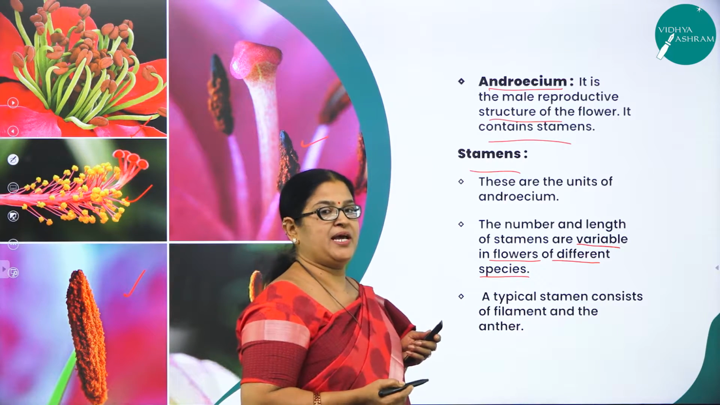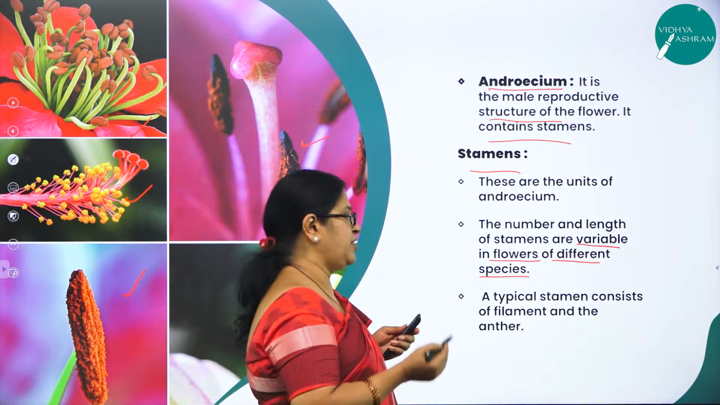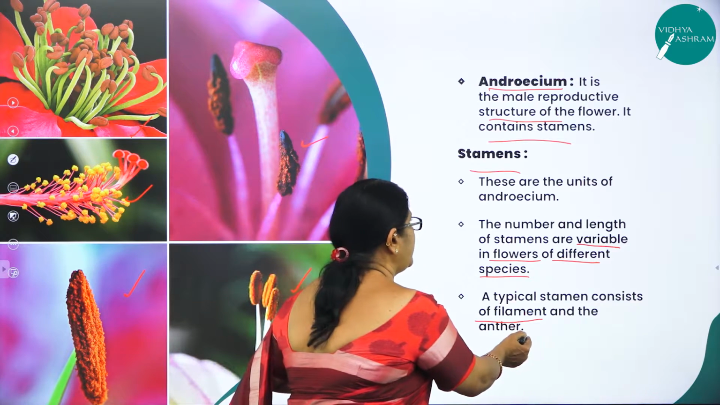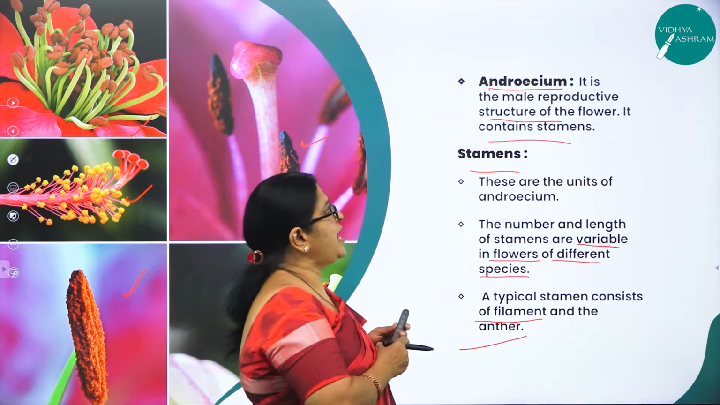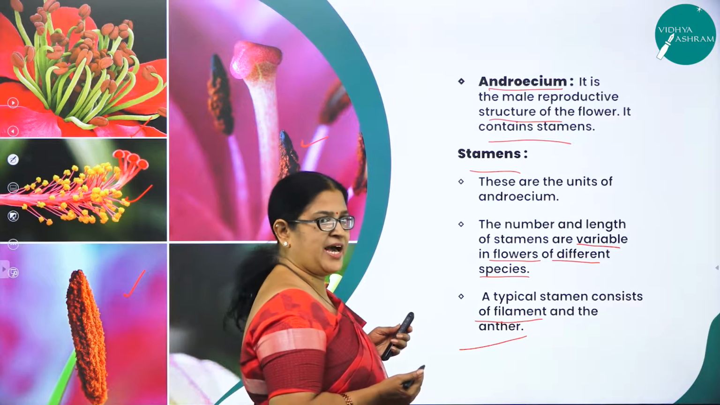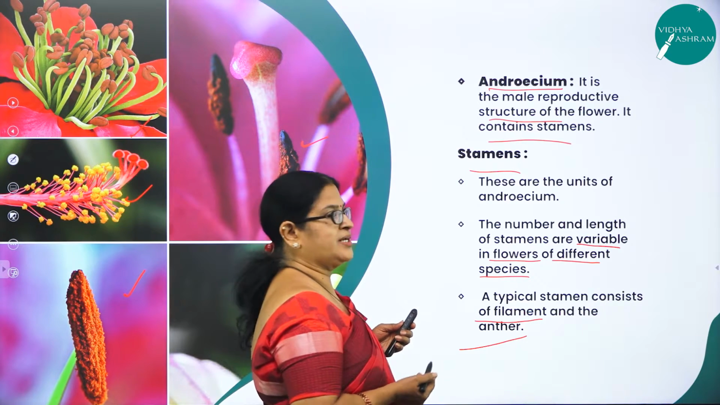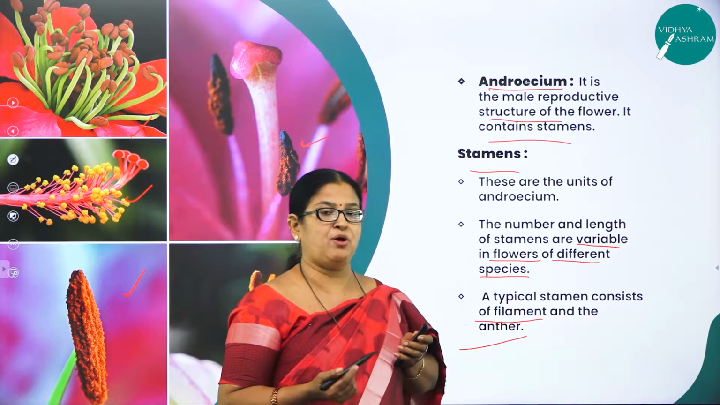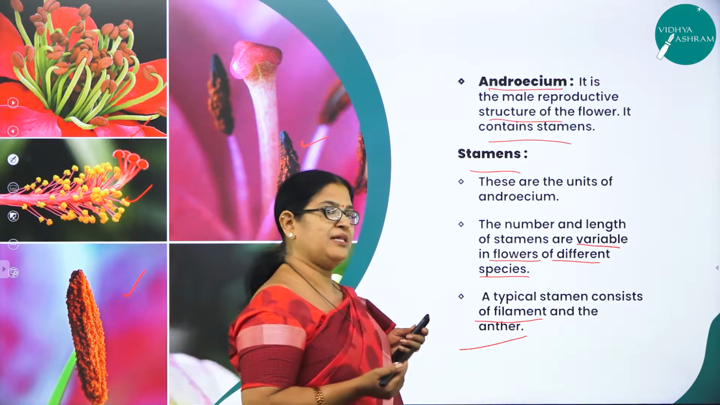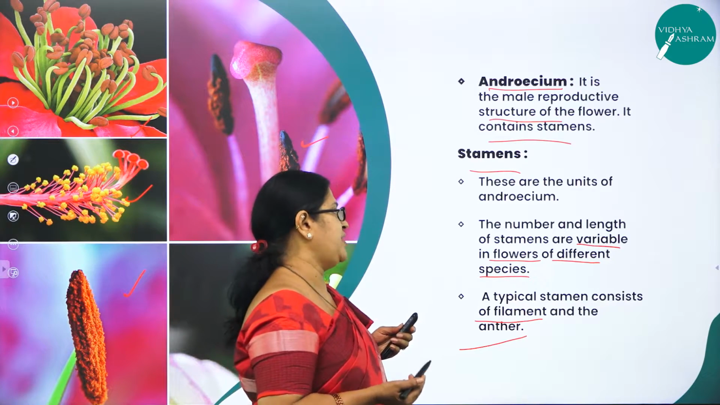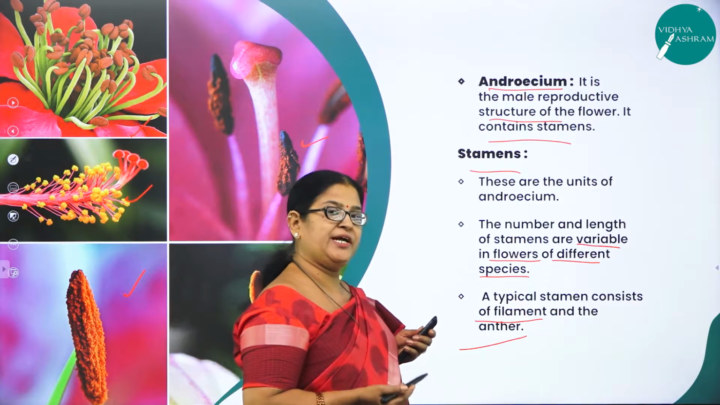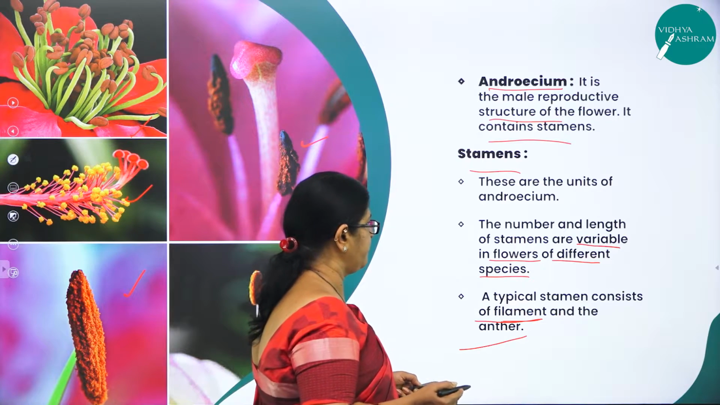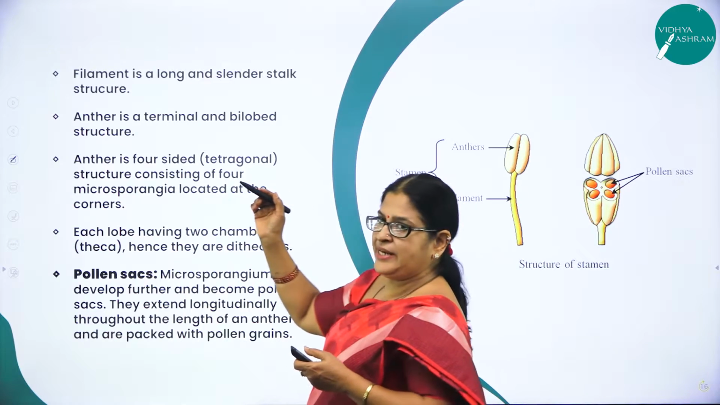Now a typical stamen, as I said, consists of what? Consists of a long slender stalk called filament, and the terminal portion consists of what? Anther. So what is androecium? Androecium is the male reproductive structure of a flower. It contains stamens. So what are stamens? Stamens are the units of androecium. Do you think all the stamens are of the same type in all the flowers? No. The number and length of stamens are variable in flowers of different species. Usually a typical stamen consists of what? Consists of a filament and an anther. Now let us study about the stamen in detail.